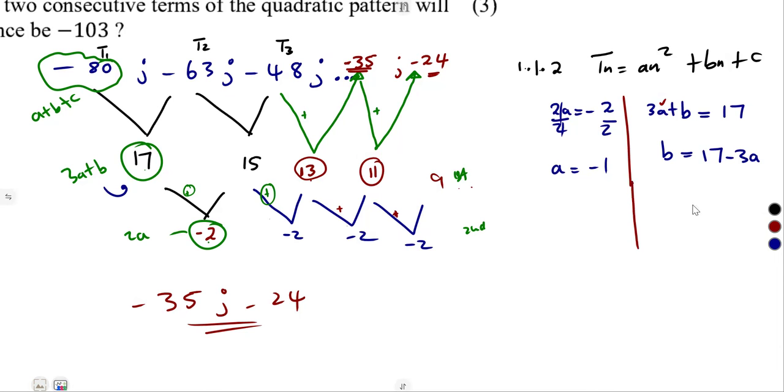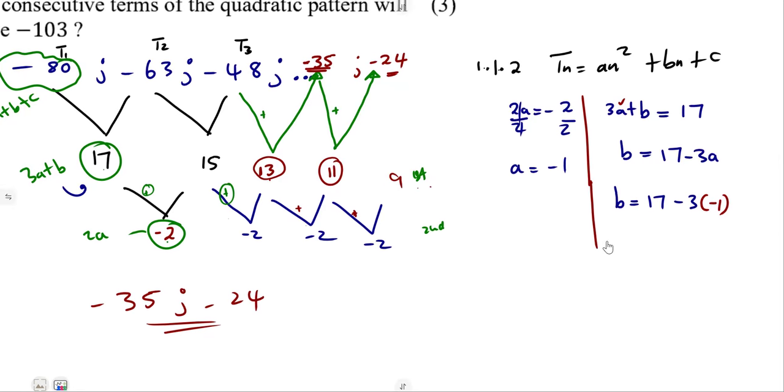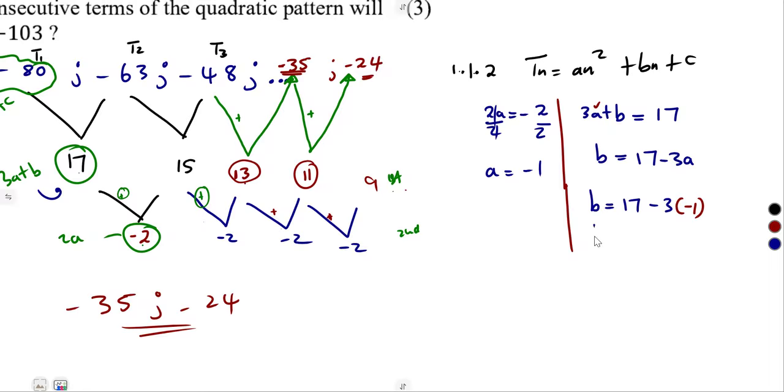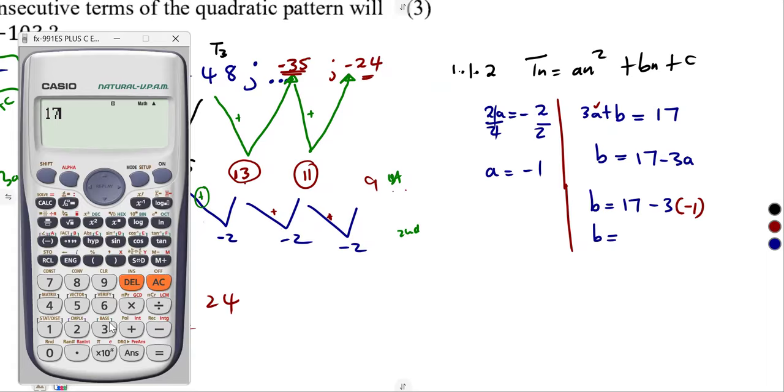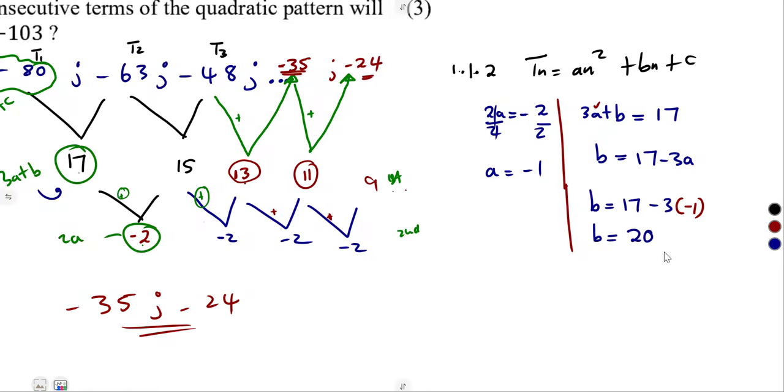So at the end, b is going to be equal to 17 minus 3 times a, where our a is minus 1. We can determine the value of b from there. Just use your calculator: 17 minus 3 times minus 1 gives us positive 20. So we have got the value of b.